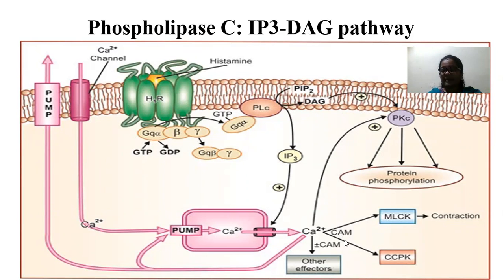Okay, what is CAM? CAM is nothing but calcium binding protein. So this calcium binds with calmodulin. Then afterwards what will happen? It activates the MLCK. What is MLCK? That is myosin light chain kinase. MLCK means myosin light chain kinase. So what is myosin light chain kinase?